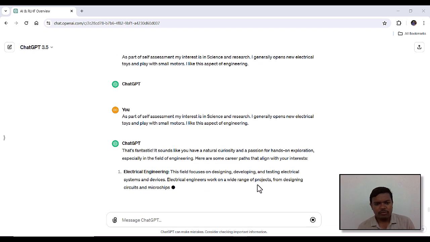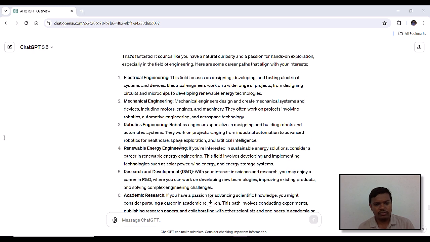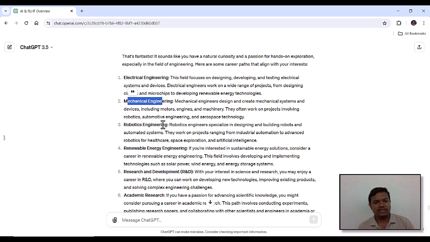As we have provided that we are interested in electrical motors, now it is giving us this idea about electrical engineering. This field focuses on designing, developing and testing electrical systems and devices. So basically, what are the different fields available and what do they consist of: electrical engineering, mechanical engineering, robotics engineering, which consists of both parts.